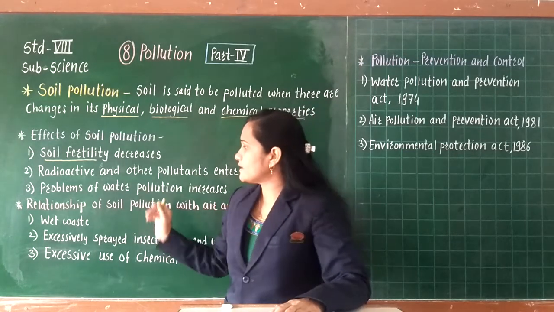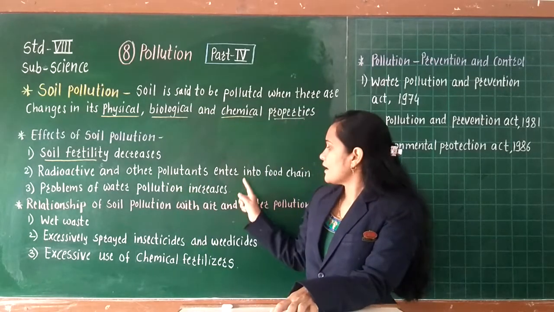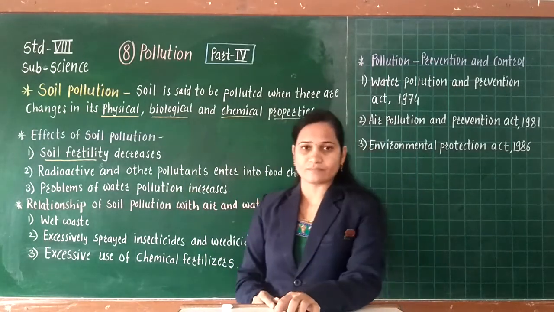Now the second point is that radioactive and other pollutants enter into the food chain.